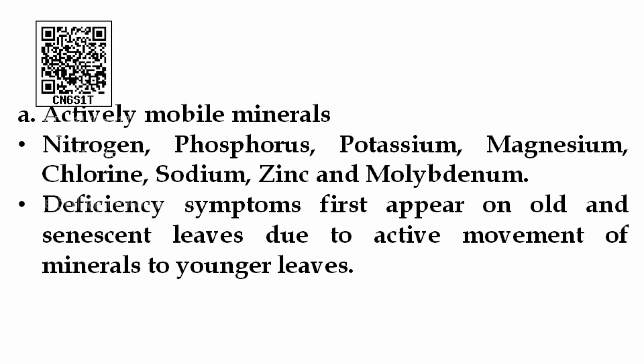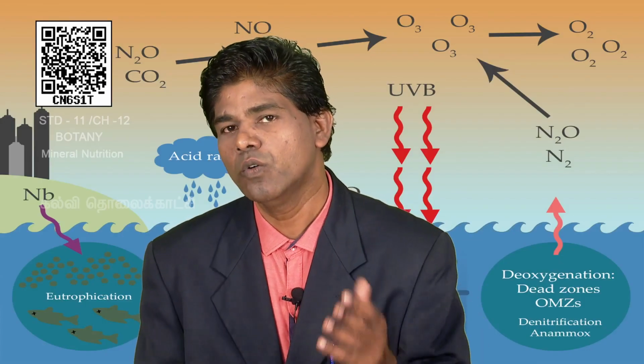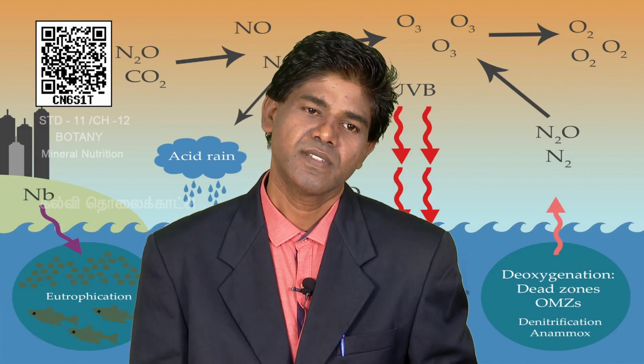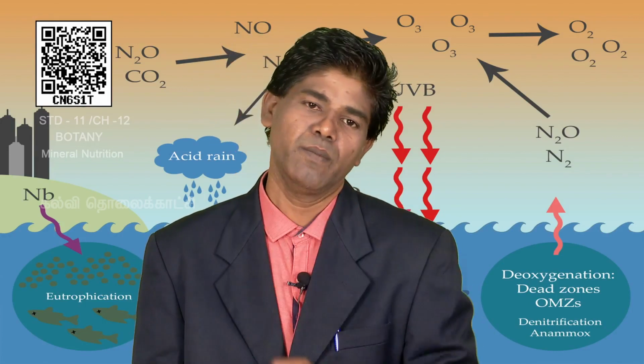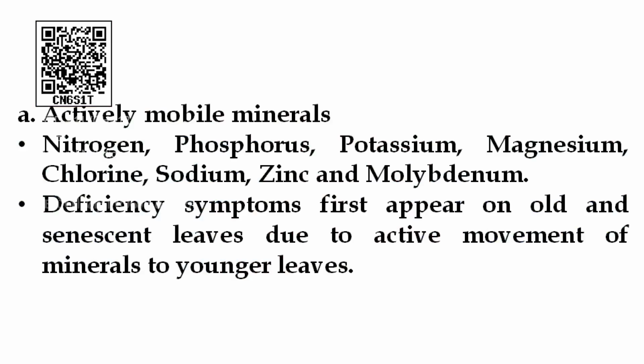Nitrogen, phosphorus, potassium, magnesium, chlorine, sodium, zinc and molybdenum. The deficiency symptom first appears on old and senescent leaves because of the mobile nature of the minerals. These minerals are moved to the young leaves. So, what will happen? Now, the old and senescent leaves will show the deficiency symptom. So, actively mobile minerals mean the deficiency symptoms first appear on old and senescent leaves.